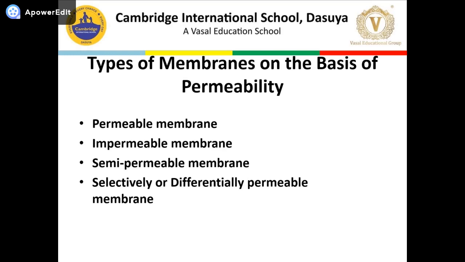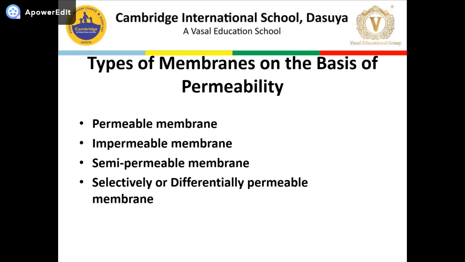Next is the semi-permeable membrane. These membranes permit the movement of solvent molecules only through them, but prevent the movement of solute particles. Example, animal plasma membrane or egg membrane.